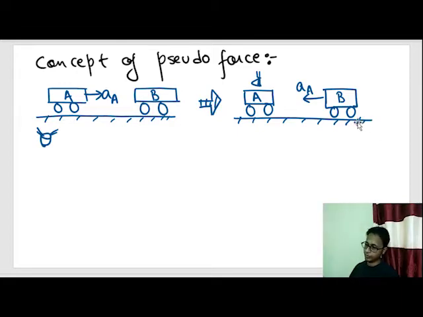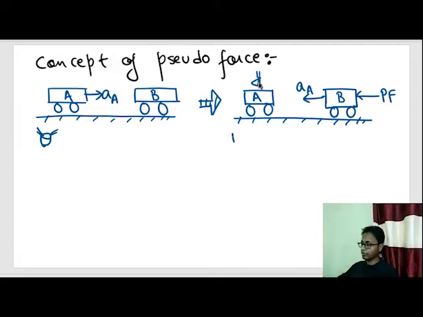Now, Newton's second law of motion said that in order to have an acceleration, there must be a force. Without force, there cannot be any acceleration. So this guy fell in trouble. There has to be some force to explain this acceleration. So he said this acceleration is caused by pseudo force. Pseudo force is nothing but false force.